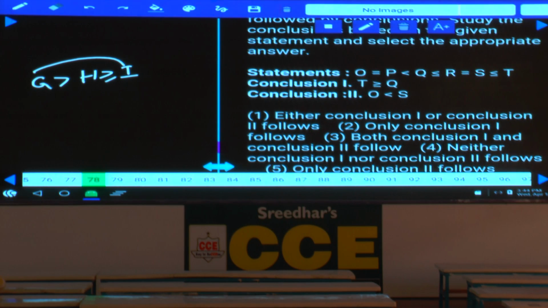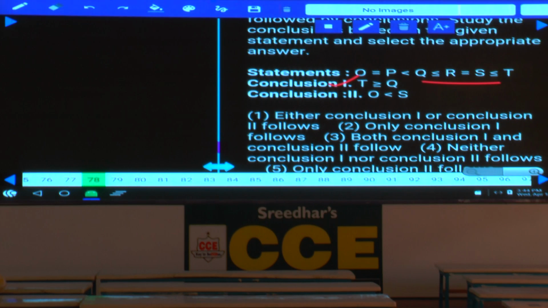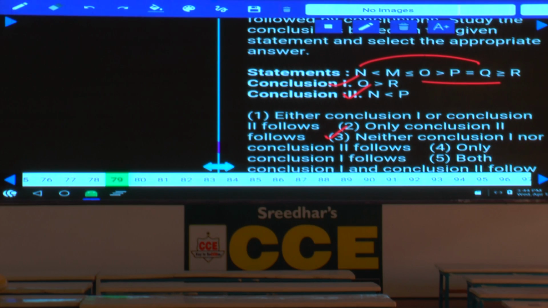Then coming to question number 78. Now in this 78, the relation between T and Q. Now between Q and T, Q lesser than or equals to T, which implies that T greater than or equals to Q. And the next one, the relation between O and S. Now between O and S, O lesser than S is definitely true. Hence what is your answer here? Both the conclusions follow, both 1 and 2, that is choice 3. 78, it is choice 3.